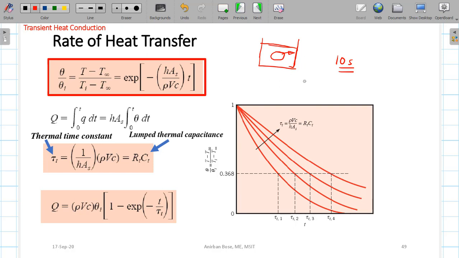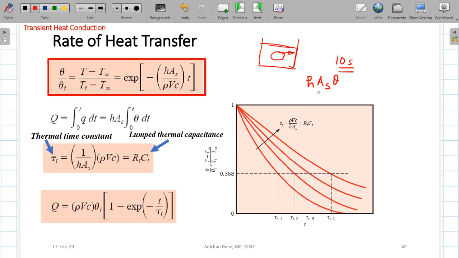The only way the heat is transferring is by convection, right? So by convection, what is the rate of heat transfer? It is h into A_s into theta. Theta is basically the temperature difference.